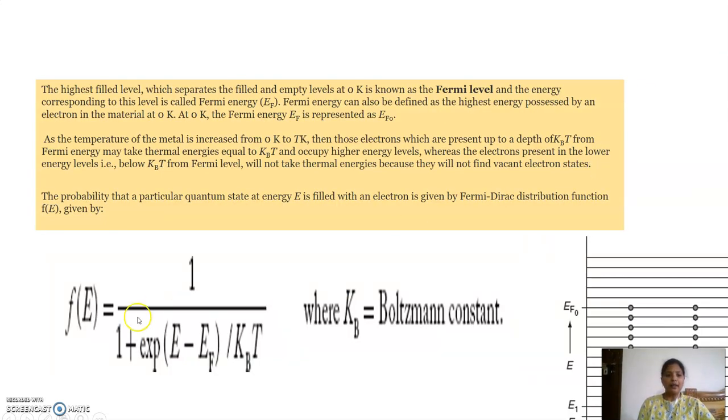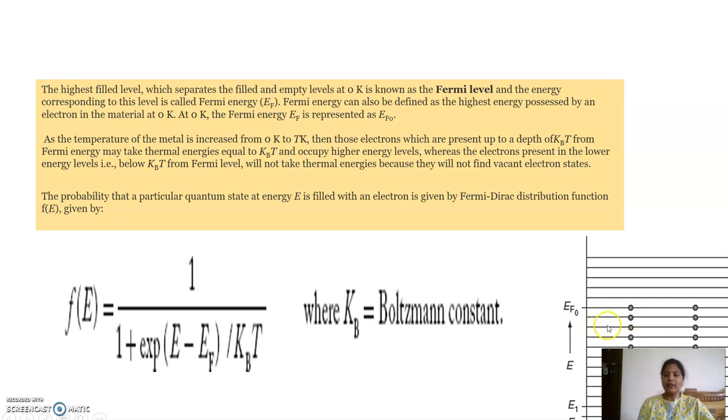This is the Fermi-Dirac formula: F of E is equal to 1 by 1 plus exponential of (E minus EF) by K_B T, where EF is the Fermi level and K_B is the Boltzmann constant. It gives the highest level which separates the occupied and unoccupied levels, and the energy corresponding to this level is called the Fermi level.